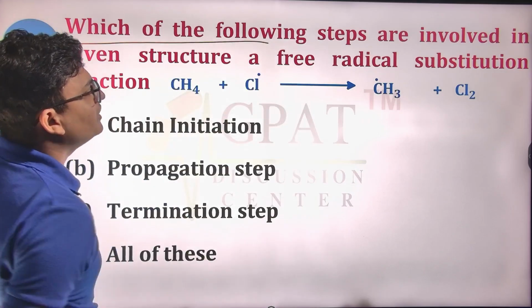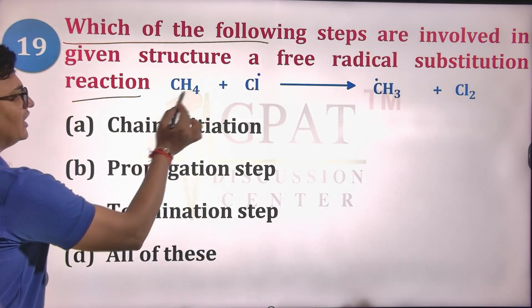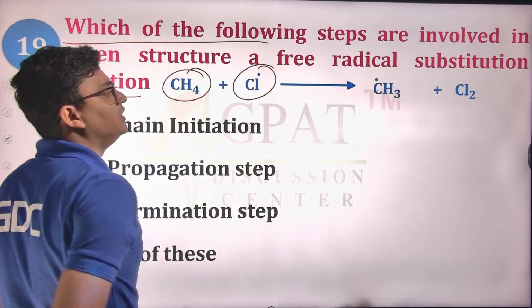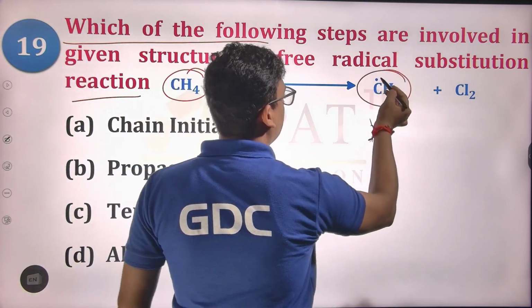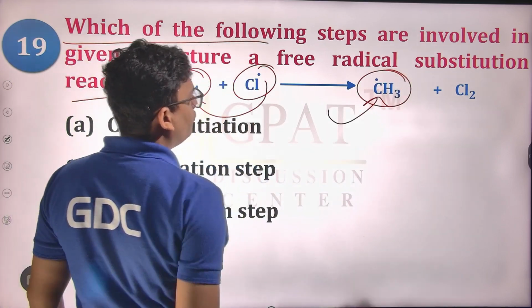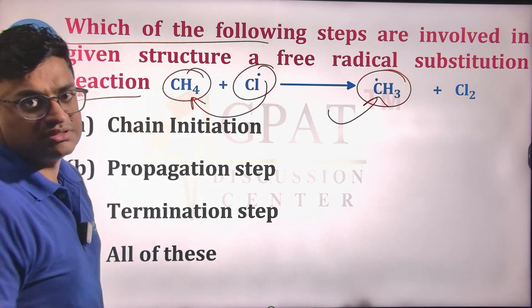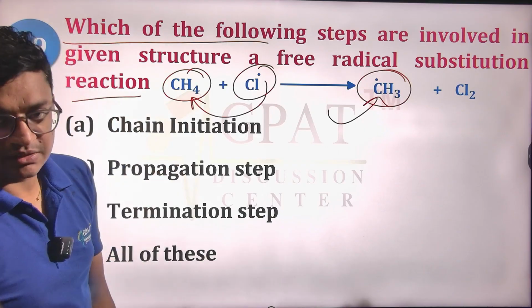Which of the following steps are involved in the given structures of a free radical substitution reaction? We are having CH4 reacted by a Cl dot, making CH3 dot. So one radical attacks and formation of another radical is seen. So this is a kind of propagation step.